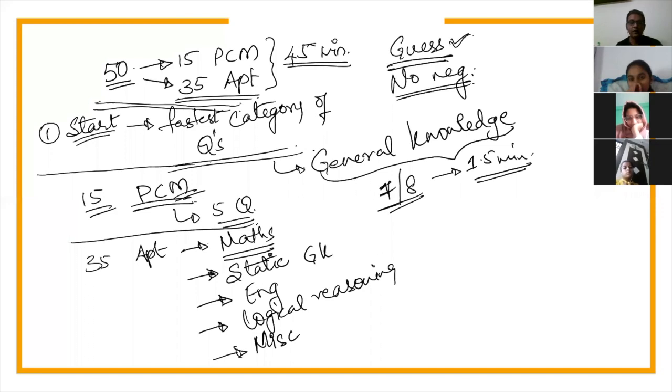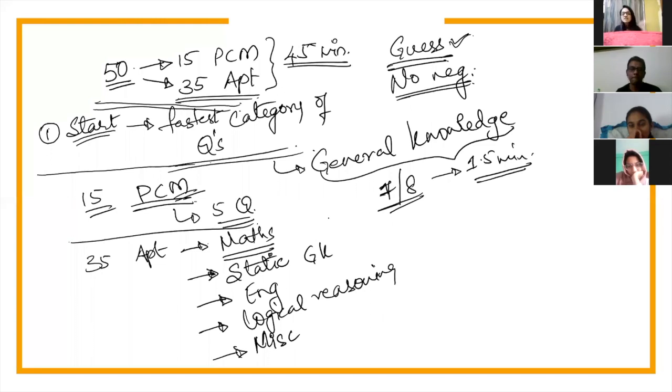Sir, in aptitude, 35 marks, we'll get questions like history of architecture. Aptitude is not 35 marks. Aptitude is 35 questions. Each question is 1.5 marks. Yes, sir. In those 35 questions, we'll get questions on topics like history of architecture.